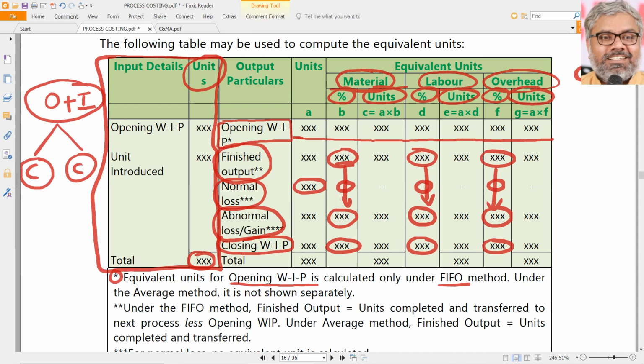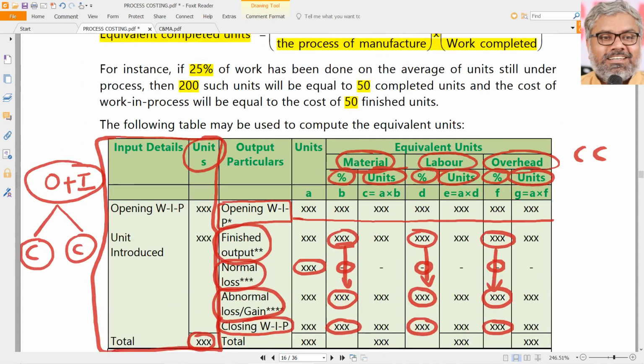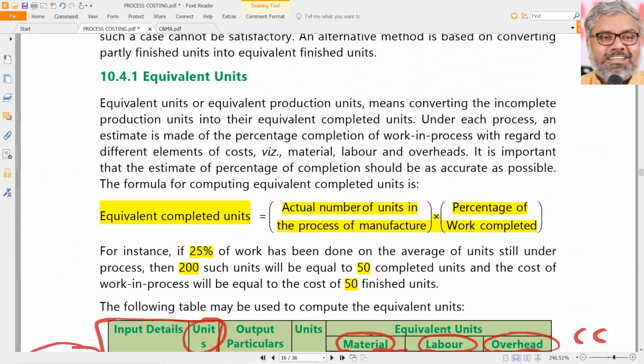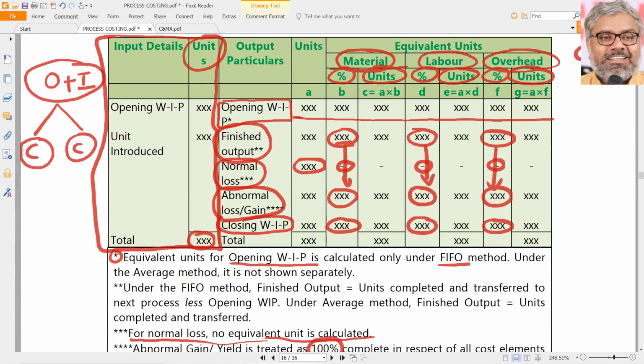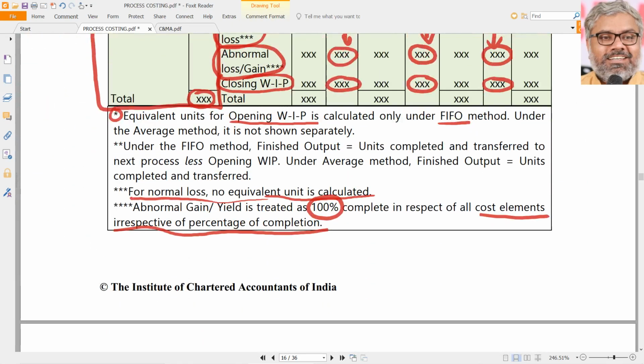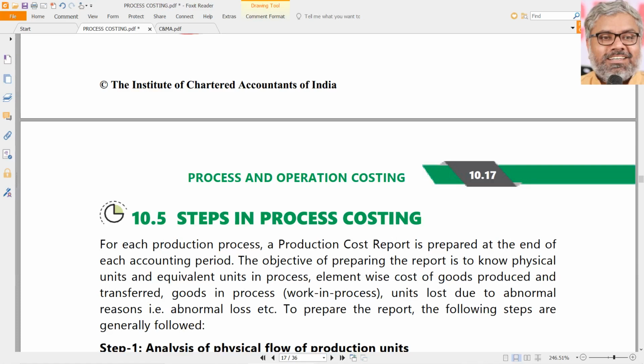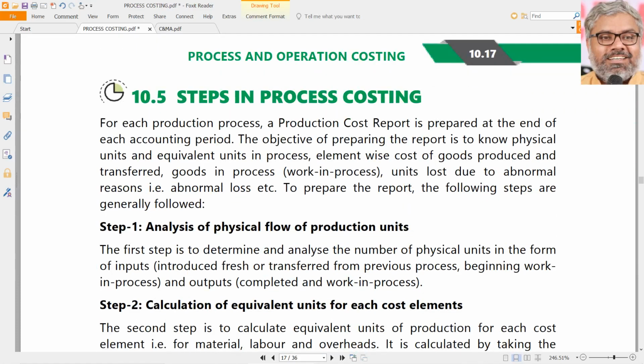And if there is opening work in progress, then if we are using FIFO, we have to take the balance of the work to be done on the opening work in progress as equivalent units in this process. Otherwise we don't. So that is about the statement of equivalent units of production. Very, very important. By the way, this is all related to number of units only. So far we have not touched the amounts. Amounts is the next level.